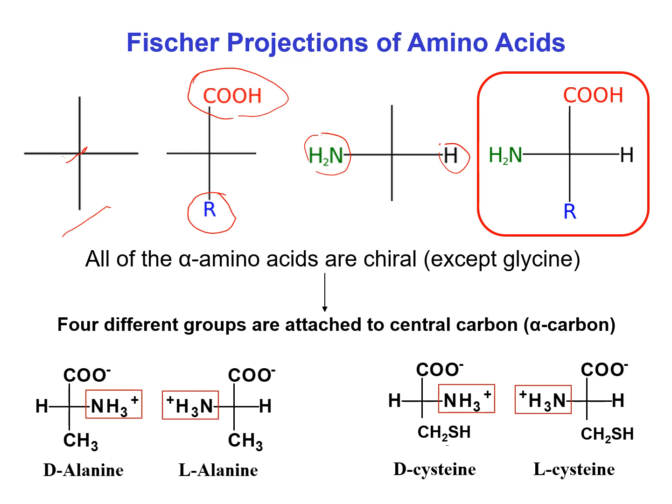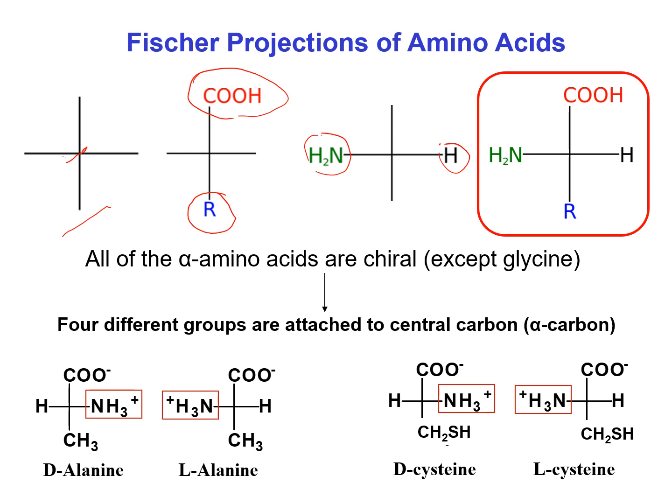In organic chemistry, we know that if an organic molecule contains a chiral carbon, that means it has 2 configurations. According to Fischer projection, these 2 isomers of that compound are known as D isomer and L isomer. That means every amino acid exists in 2 forms. One is D form and another is L form.